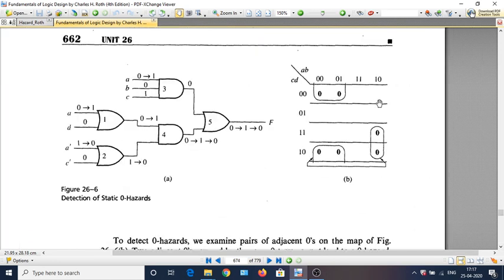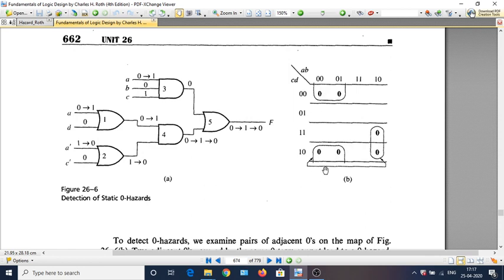So you would get this K-map where there are two terms. This term is A bar plus B plus C bar, and this is the one which is A plus D. So this is the one.